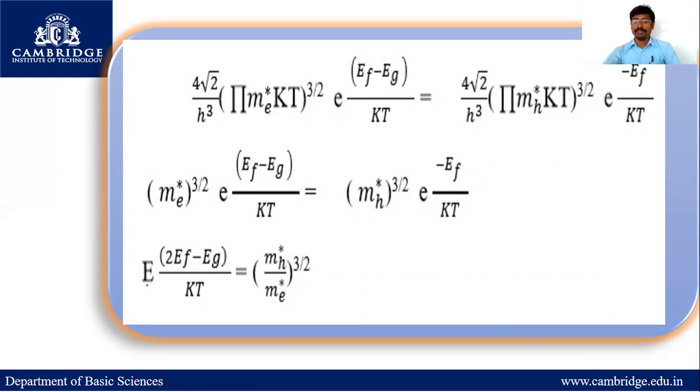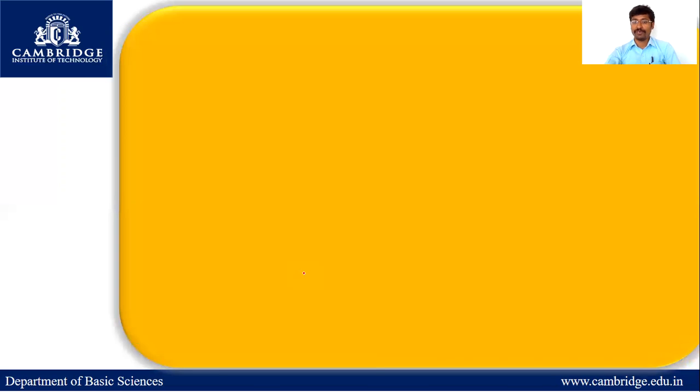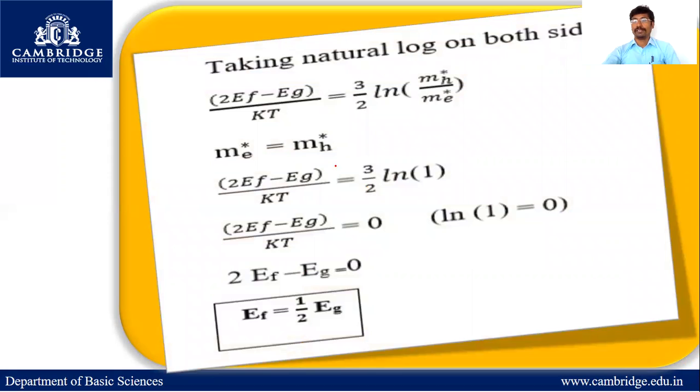Now, e power 2Ef minus (Ec plus Ev) by kT equals (mh* by me*) to the power 3/2. If we simplify, we will get this equation. We will take the natural log on both sides: (2Ef minus (Ec plus Ev)) by kT equals 3/2 ln (mh* by me*).